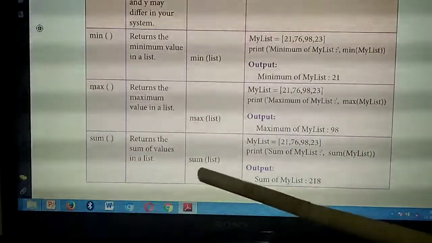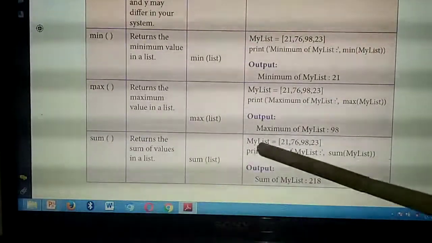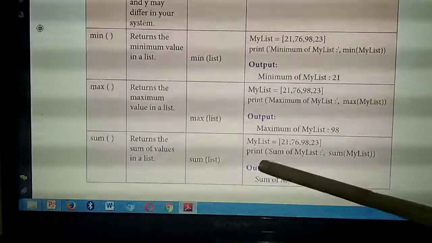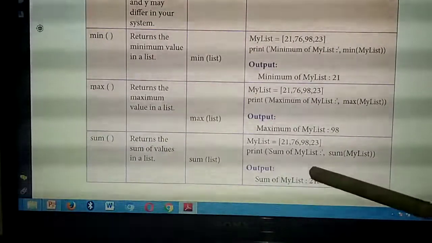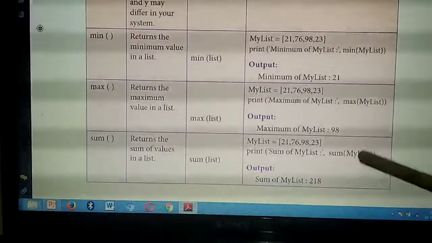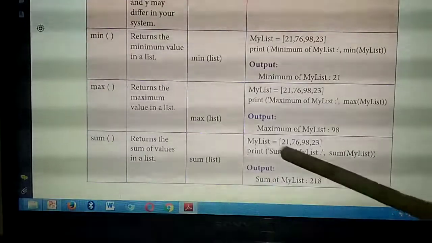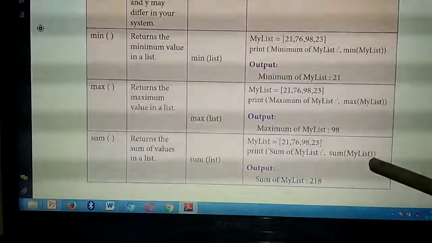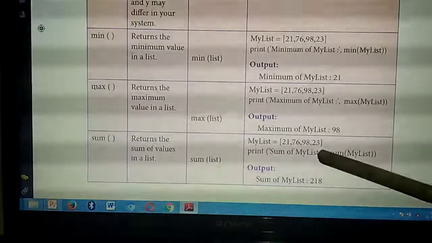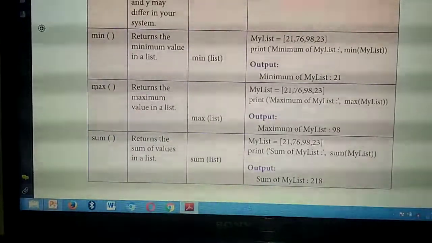Understand? So what's the syntax? Sum of list. Here they are giving one list, my list, and inside it they will give some values. So inside the print statement you give sum of my list. Which function do you need to call? Sum of. What's the name of the list here? My list. So sum of my list will add all the values, 27 plus 76 plus 98 plus 23. What answer will you get? 218.